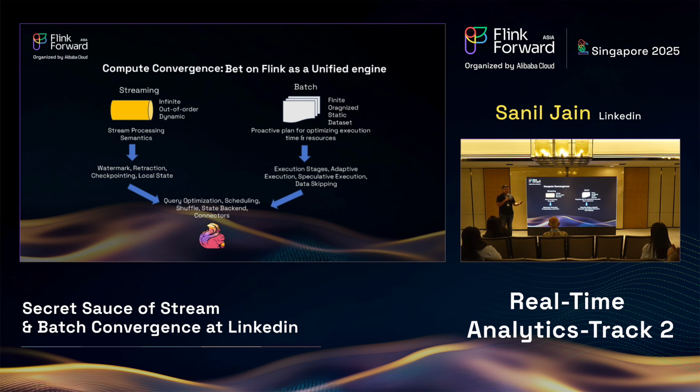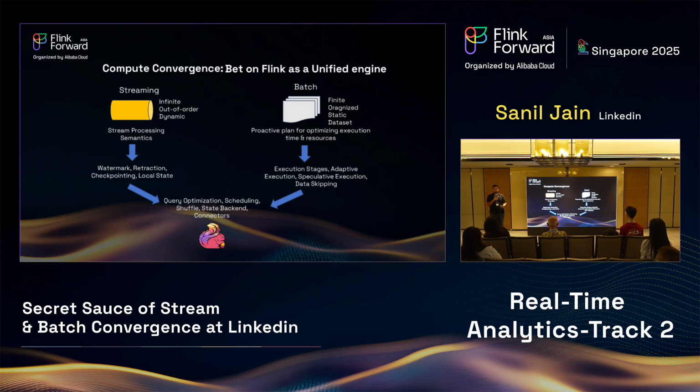Now, if you compare this with batch, batch has finite data. That means you have finite organized data sets, and you need to spend energy on proactive planning such that your resource utilization is most efficient for processing that sort of data. And for that, we have technologies like execution stages, adaptive scheduling, and speculative execution, basically all the data skipping technologies. So now if you think about a unified compute engine that does both, beyond this you also need that engine to support query optimization, scheduling, shuffle, state backend connectors, and everything.